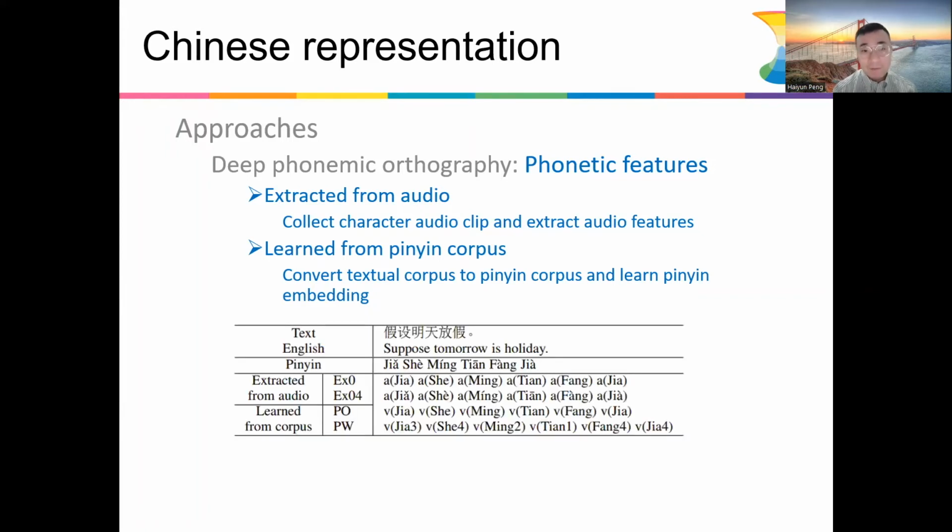Examples are like the same sentence, I suppose tomorrow is a holiday. As you will see, each Chinese character will have one pinyin with tone. For the two features, EX, as well as for P, EX0 is one subvariant in which we eliminate the intonations, and EX4 is essentially the pinyin with different tones. And the PO is pinyin without the intonations, and the PW is pinyin with the intonations.